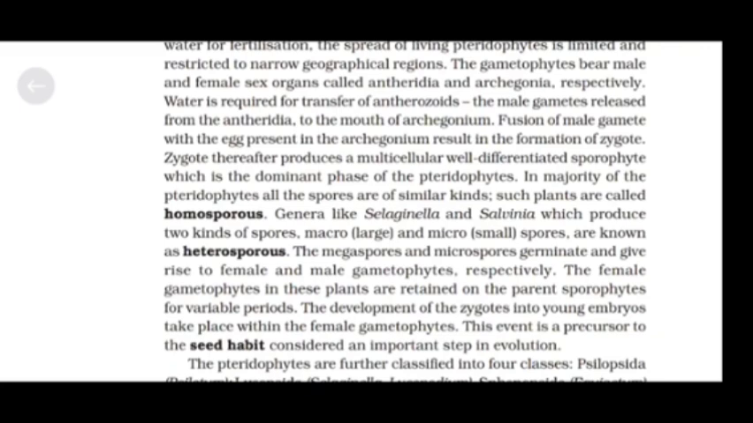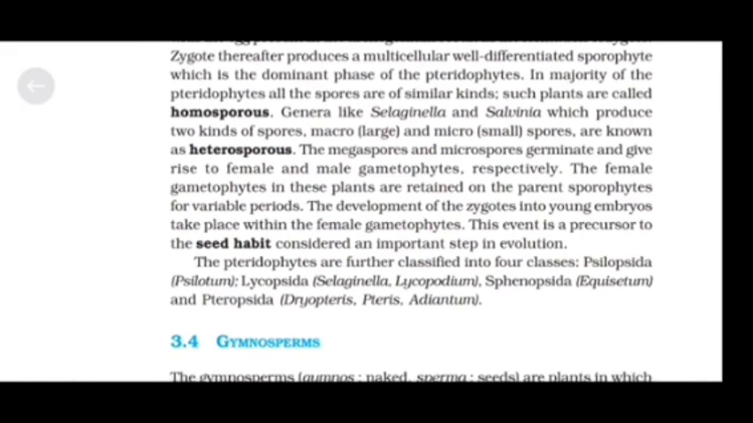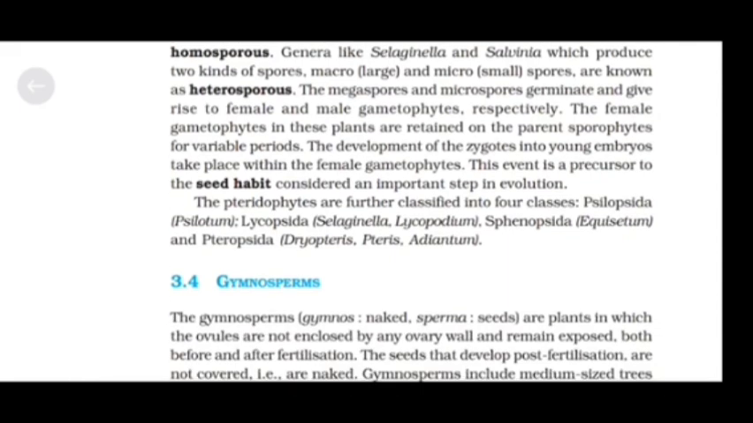Genera like Selaginella and Salvinia, which produce two kinds of spores, macro (large) and micro (small) spores, are known as heterosporous. The megaspores and microspores germinate and give rise to female and male gametophytes respectively. The female gametophytes in these plants are retained on the parent sporophytes for a variable period. The development of the zygotes into young embryos takes place within the female gametophytes. This event is a precursor to the seed habit, considered an important step in evolution.